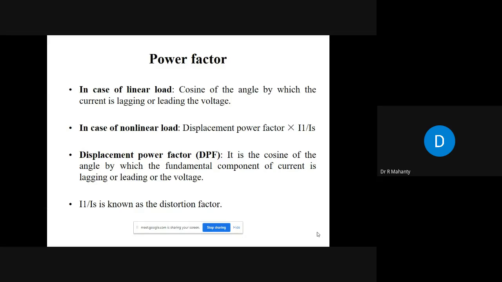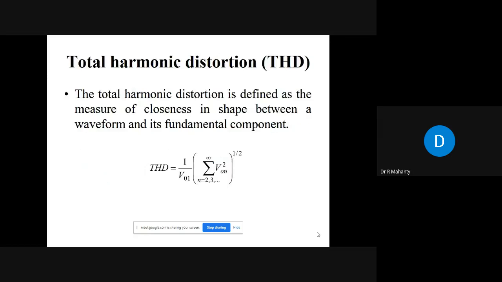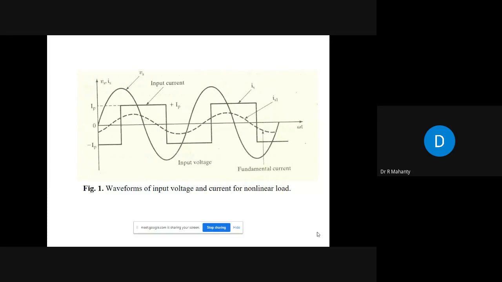Now, this is the case where both voltage and current are sinusoidal. Suppose in a case where the voltage is sinusoidal, but the current is not sinusoidal. Let us take this example. Suppose this is the case where the voltage is sinusoidal, but the current is a square wave.